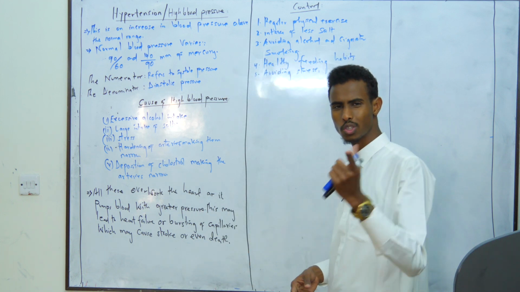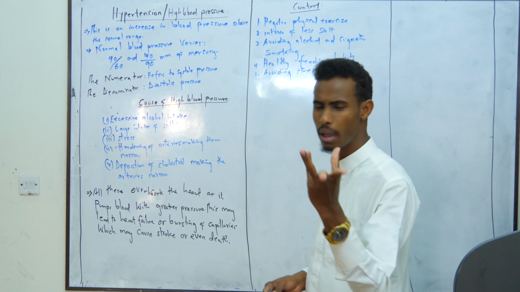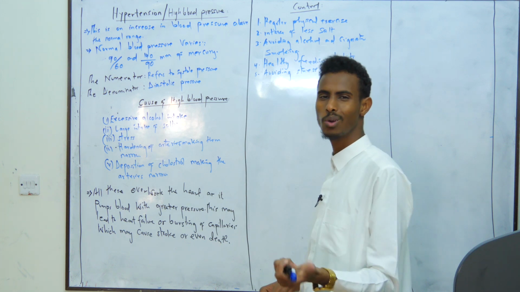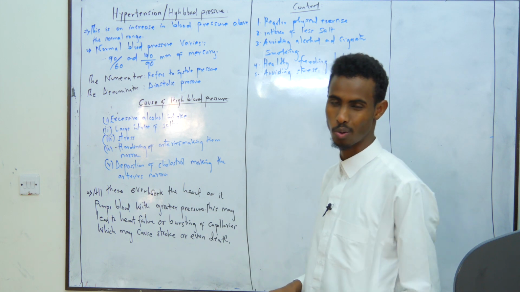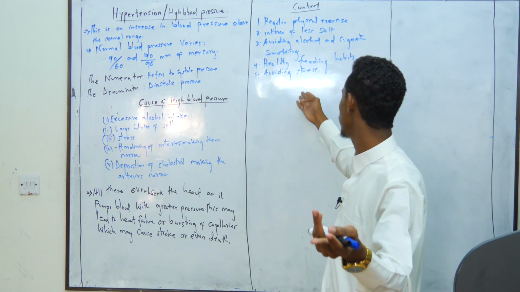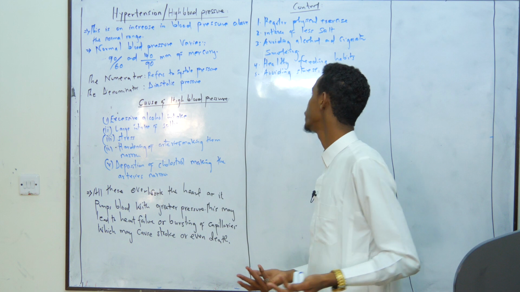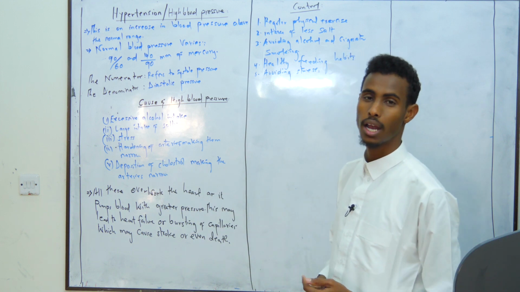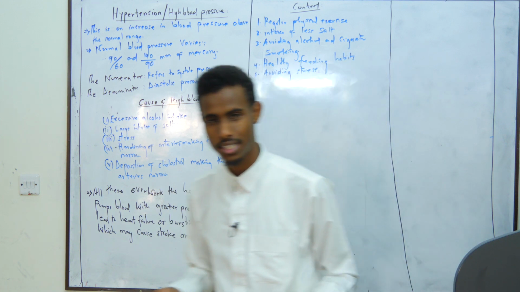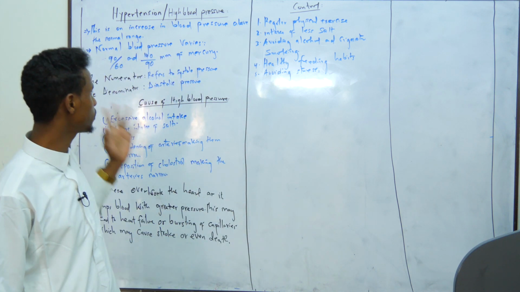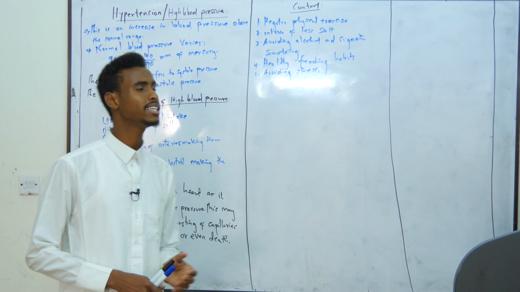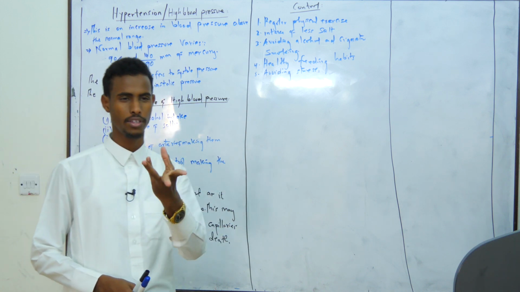Now, what are some of the controls of high blood pressure? Number one, regular physical exercise. Avoid the intake of excess salt. We also have avoiding stress, a healthy diet, and avoiding alcohol and cigarette smoking. Basically, class, we say that high blood pressure is an increase in blood pressure above the normal range.